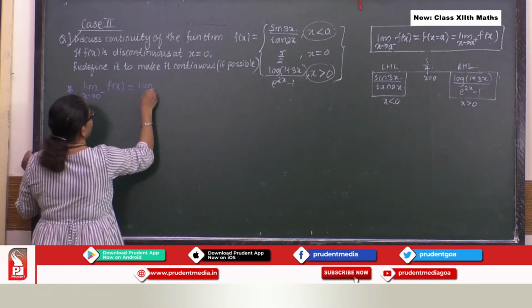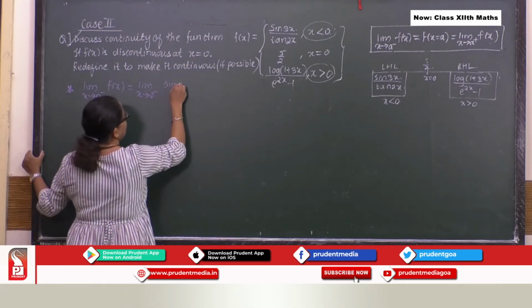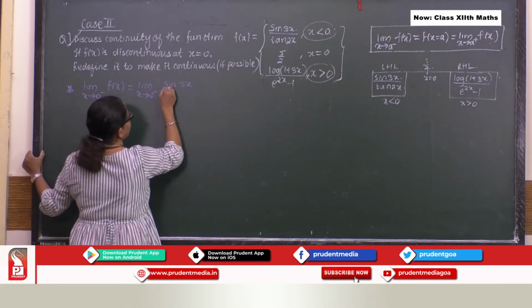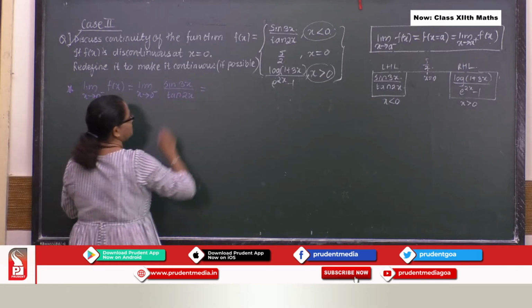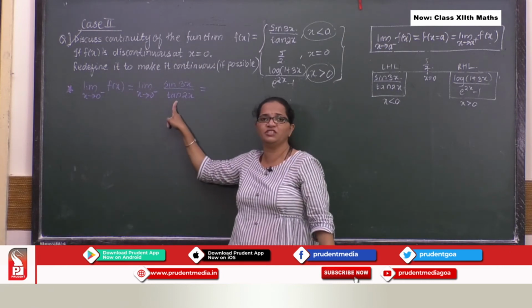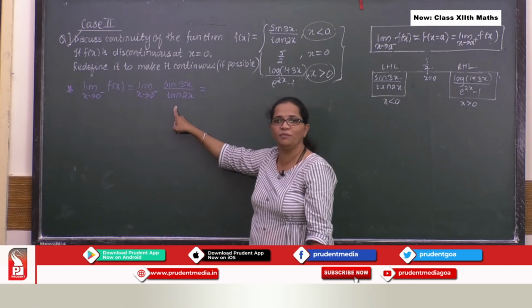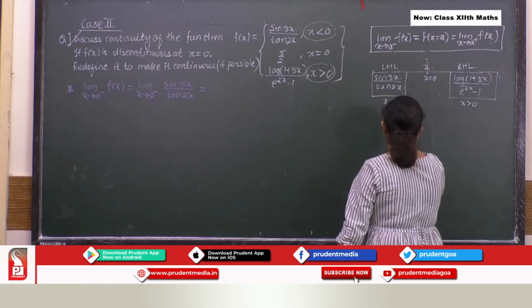It is limit x tends to 0 minus, the first function, sine 3x upon tan 2x. Now here you can see what kind of function it is. It is a trigonometric function, so we will be using these formulas.